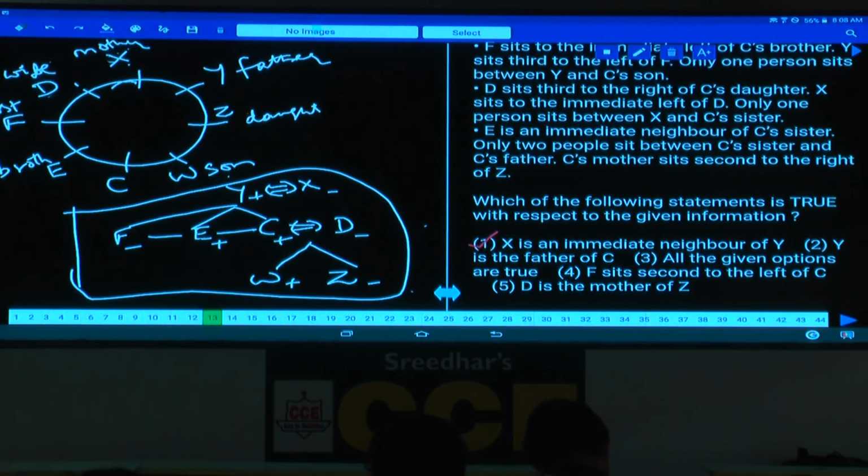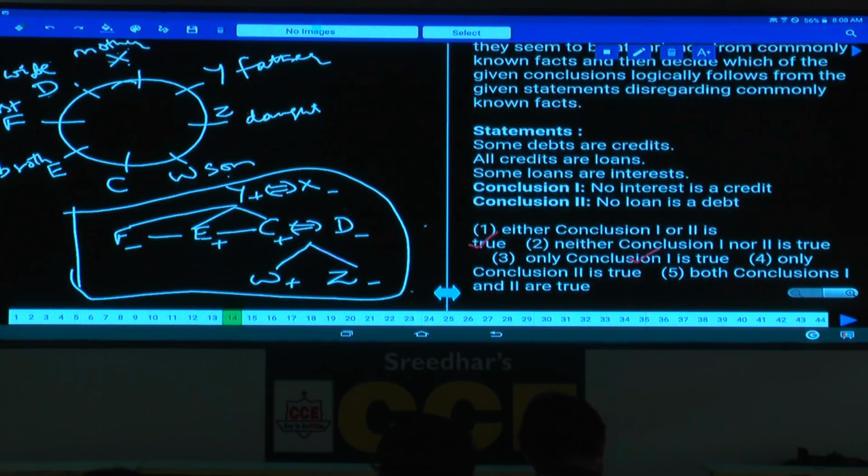Hence, F sits second to the left of C. This is also true. And D is the mother of Z. This is also true. Hence, what is your answer here? All the options are true. Choice 3. Then question number 14 onwards.